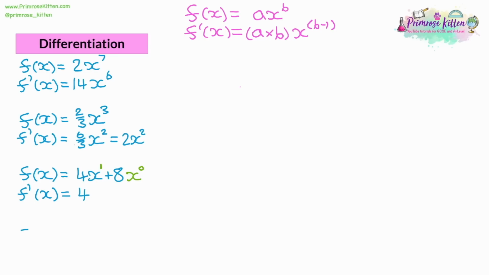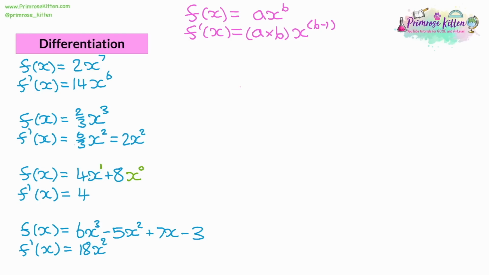So now we're going to look at an example with lots of terms. So we'll look at a function, which is 6x cubed minus 5x squared plus 7x minus 3. So when we differentiate this, we look at each term one at a time. 6x cubed. So we multiply the coefficient and the power. 6 times 3 is 18. And then we reduce the power by 1 down to a 2.